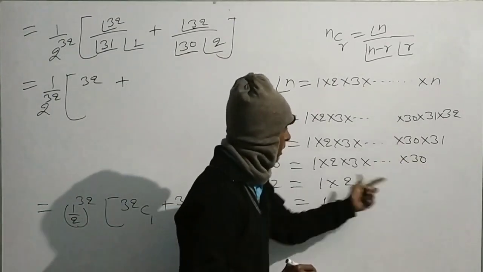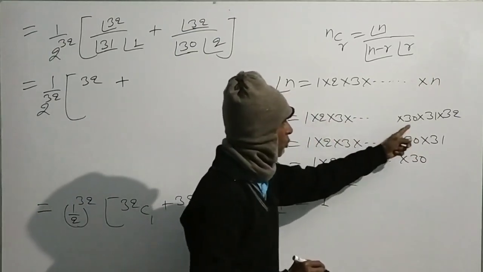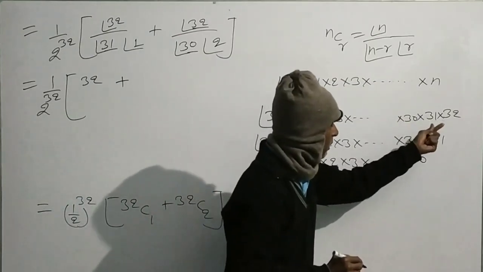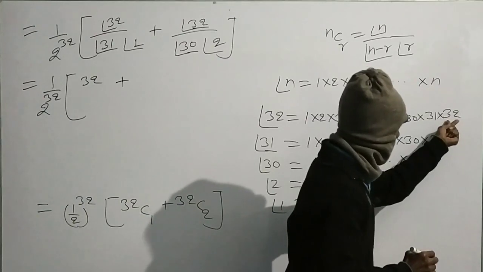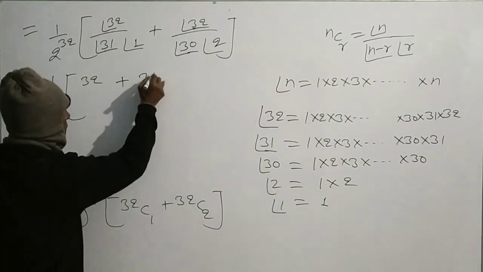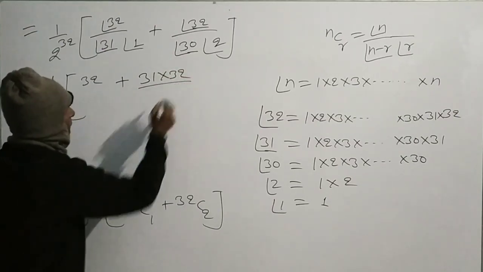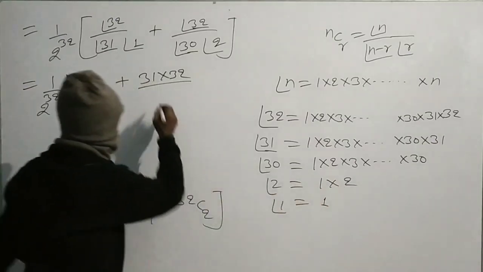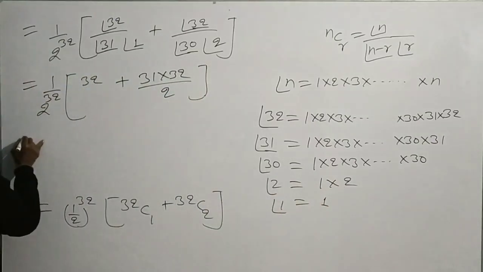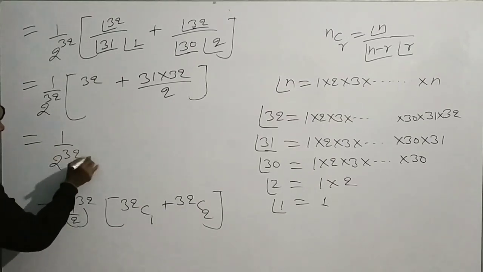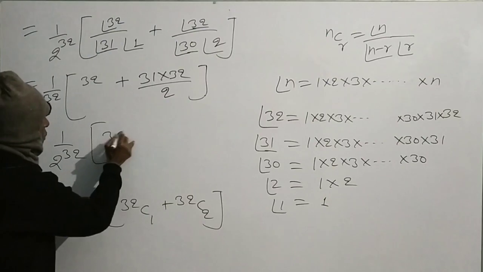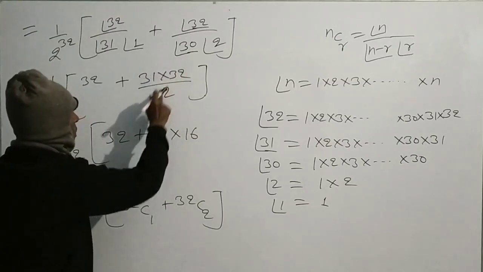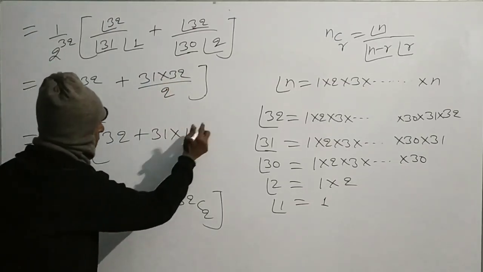When we divide this by this, from 1 to 30 all will cancel out and there will be 31 times 32 by factorial 2. Factorial 2 is 1 times 2, that means 2. That is equal to 1 by 2 to the power 32 times 32 plus 31 times 16, as 32 divided by 2 will give 16.